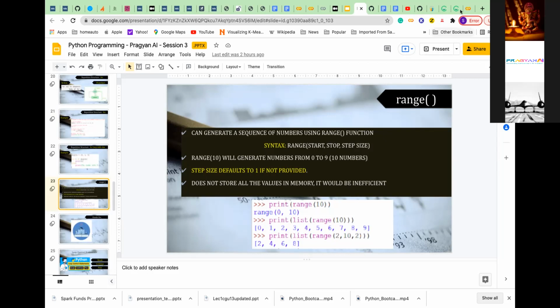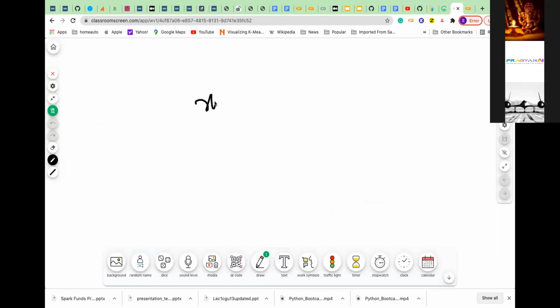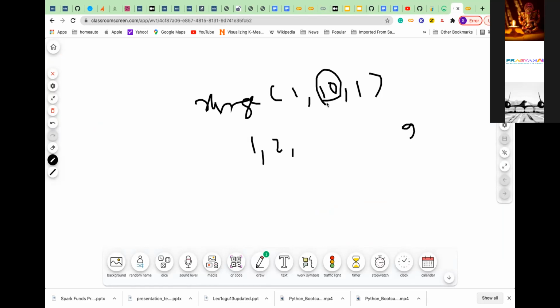For example, if I say range with start 1, stop 10, step size 1, it will go 1, 2, 3, 4, up to 9. The end is excluded.